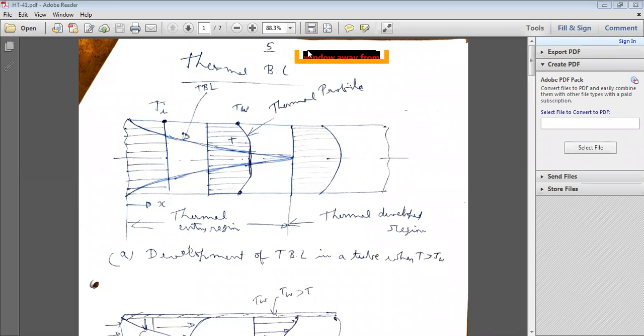So yesterday, I started internal flows. Flow inside a tube.